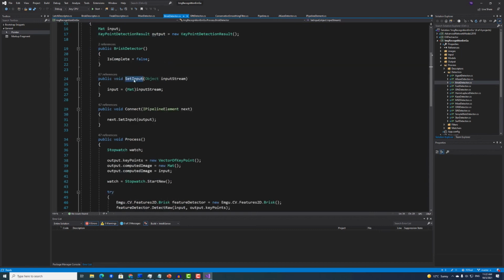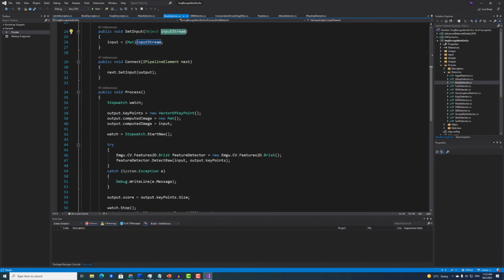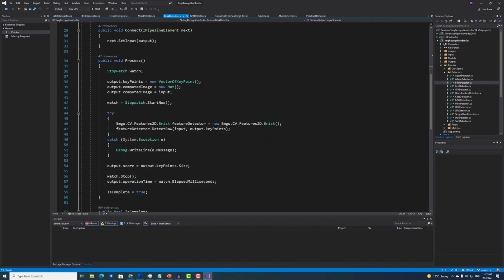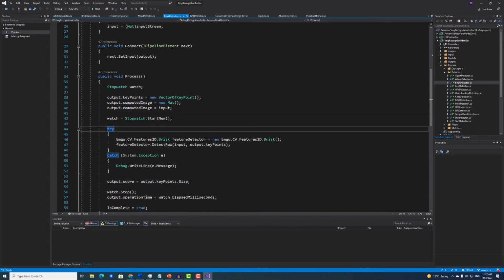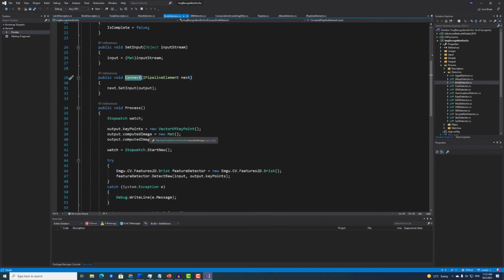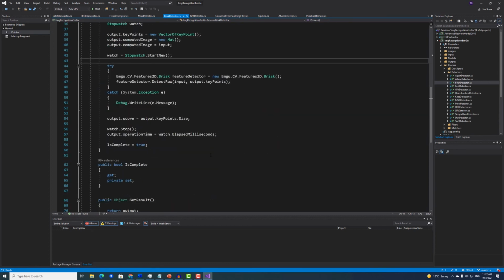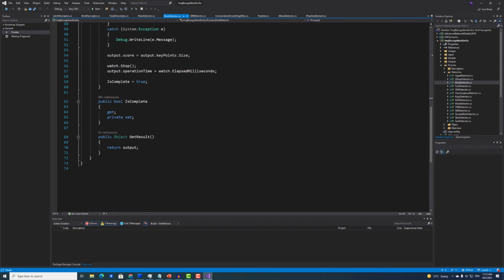It has the setInput method and we get the input stream. It has the process method where we actually detect feature points using the BRISK algorithm, and we have the connect method. So here we set the input for the next, providing the calculated output. And we have the method to return our output if asked.